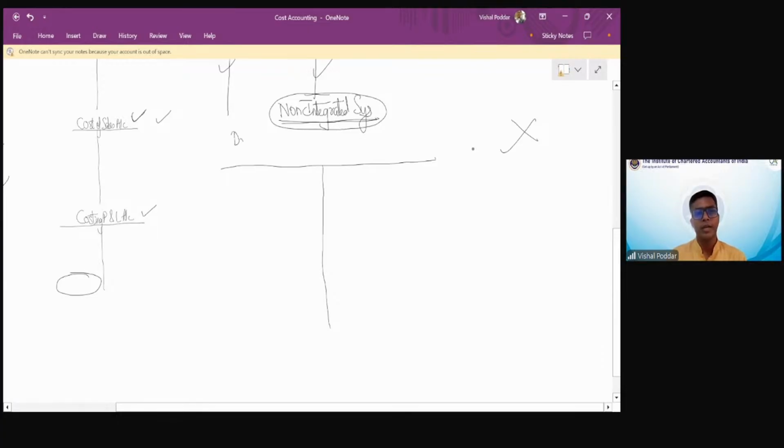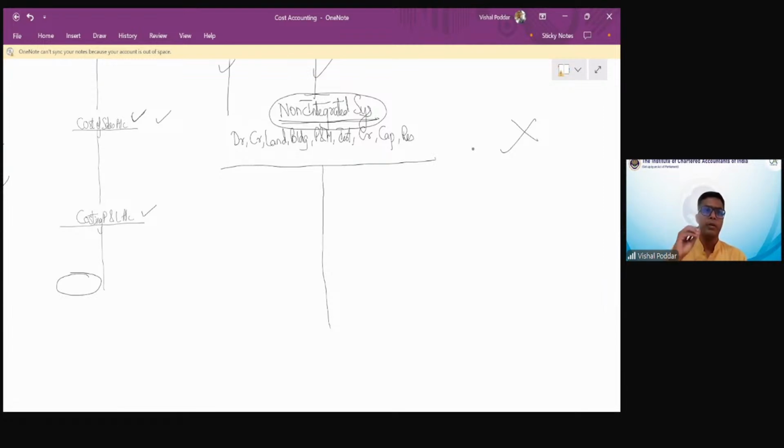This account is my debtor. This account is my creditor. This is land. This is building. This is plant machinery. This is investment. This is creditors. This is capital. This is reserves. All asset and liability accounts are combined into one account.